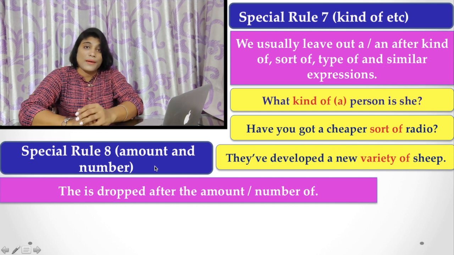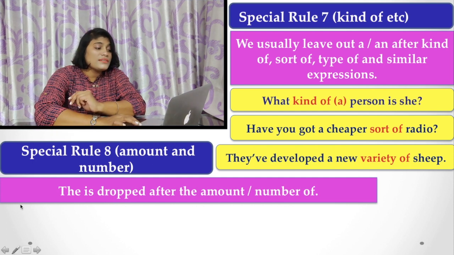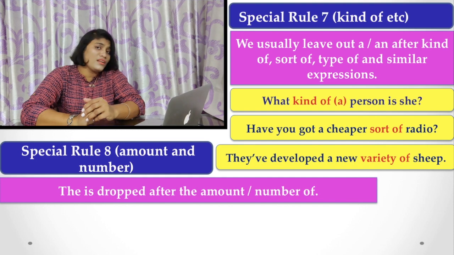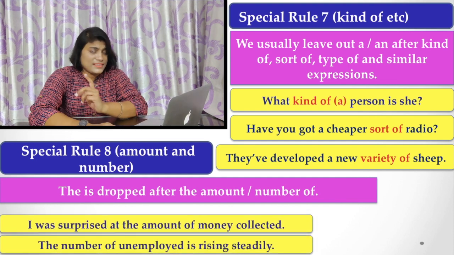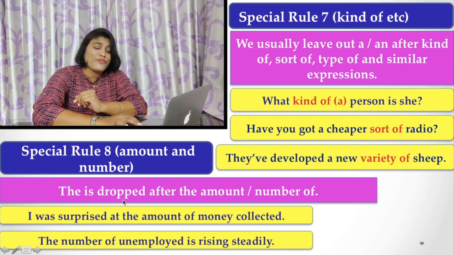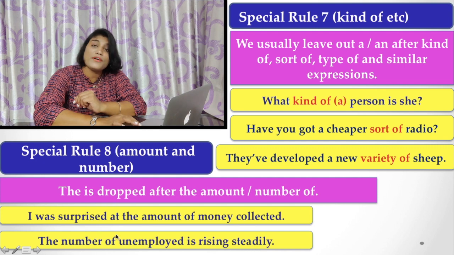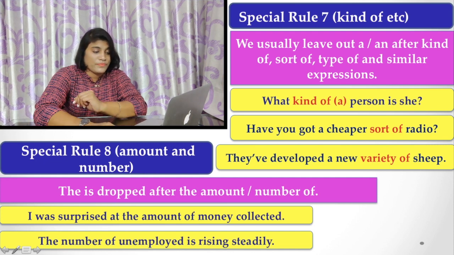When we are talking about the amount of and the number of, the article "the" is dropped. Here are the examples for you. I was surprised at the amount of money collected, or the number of unemployed is rising steadily. Here after "number of" the is dropped, and with "amount of", before money we do not use the article the.